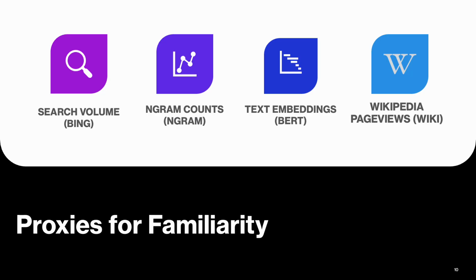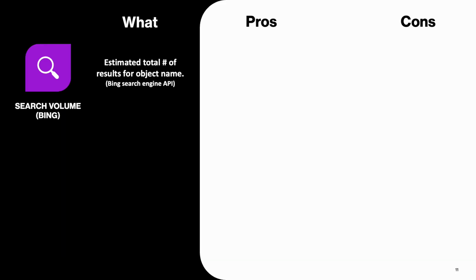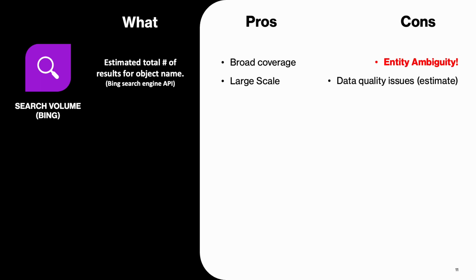We then considered 4 different proxies for familiarity and helpfulness: search volume, n-gram counts, text embeddings, and Wikipedia page views. For search volume, we looked at the estimated total number of results we get by querying for the object name using the Bing Search Engine API. The benefits here are that we have broad coverage, large scale, but we have to deal with entity ambiguity, along with data quality issues due to estimates.